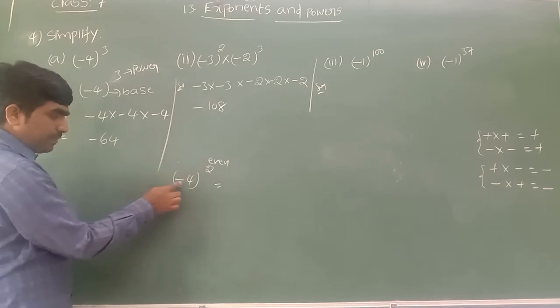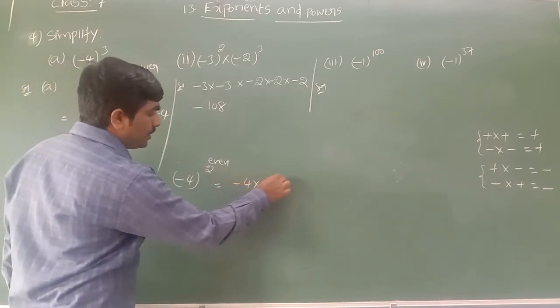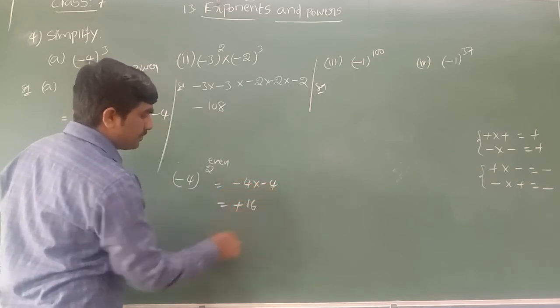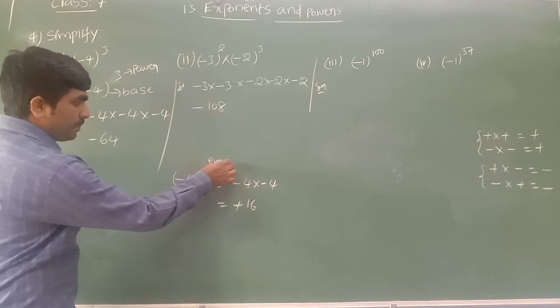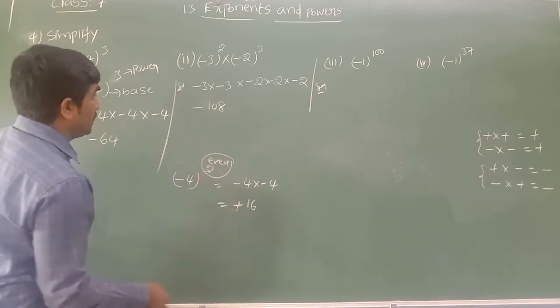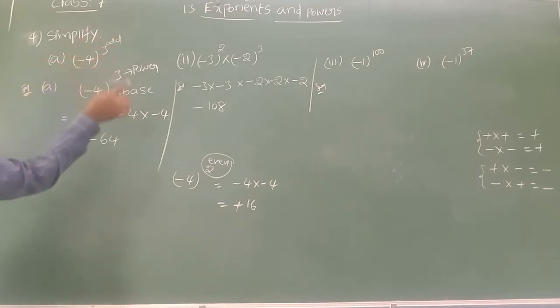So power 2 means the base minus 4 multiplies itself 2 times: minus 4 into minus 4. Minus into minus is plus, 4 4s are 16. Yes, when the power is an even number, that negative base will become positive. When the power is an odd number, the negative base stays negative only.